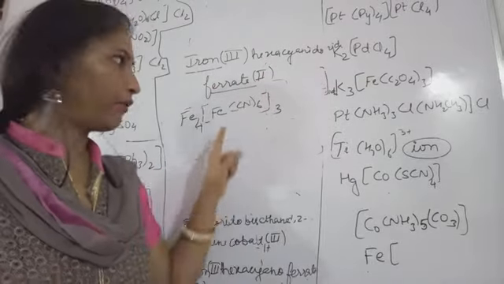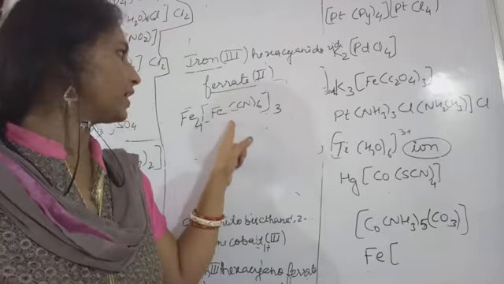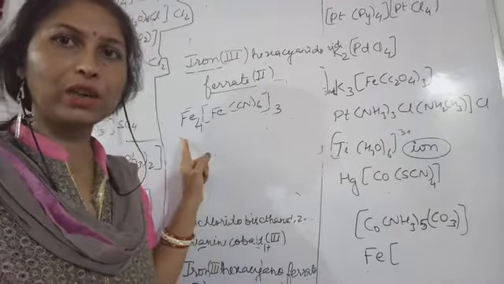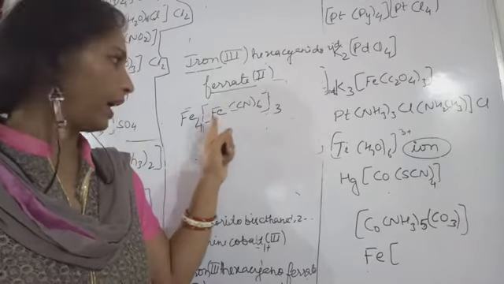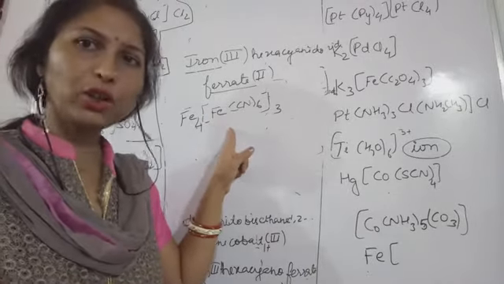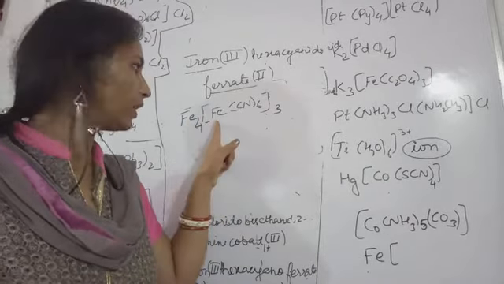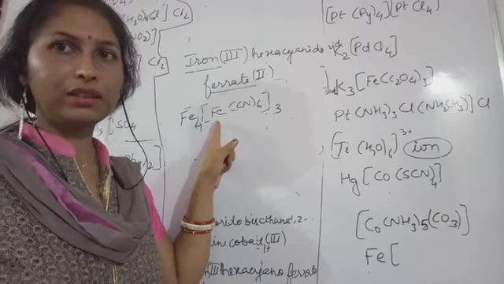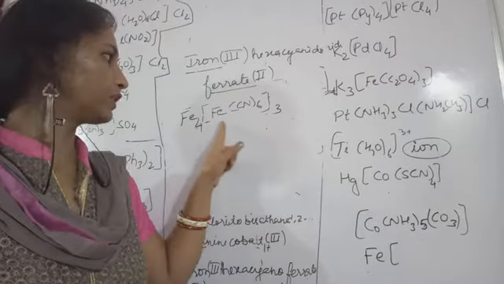This is iron(III) hexacyanoferrate(II). The word ferrate is written because an anionic complex is present here, and the cationic part is the counter ion. Iron is acting as the counter ion, and iron is also present inside the coordination sphere. For this anionic complex we need to use the "ate" suffix, so this becomes ferrate.